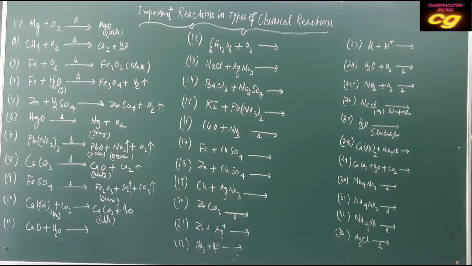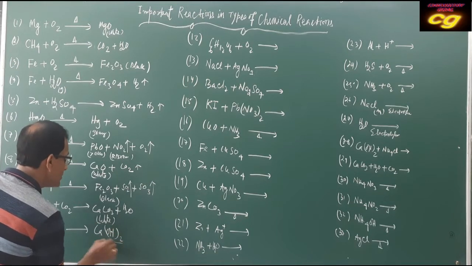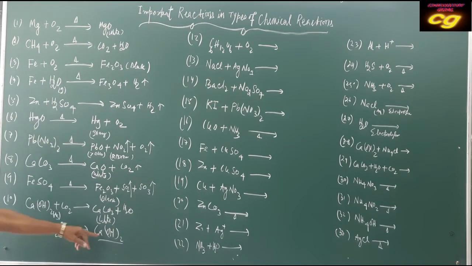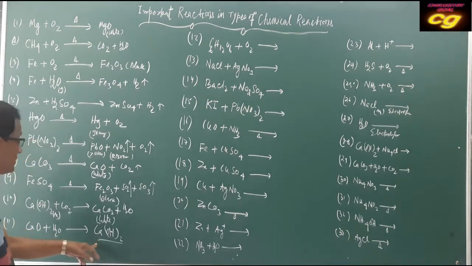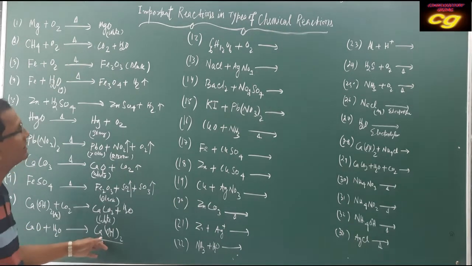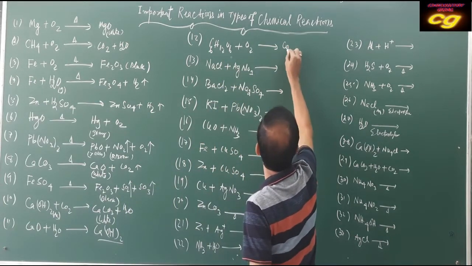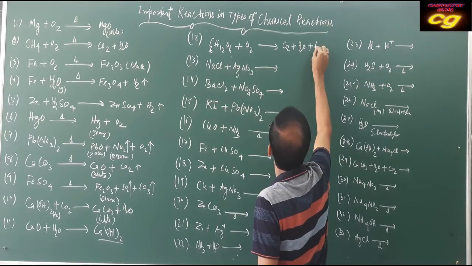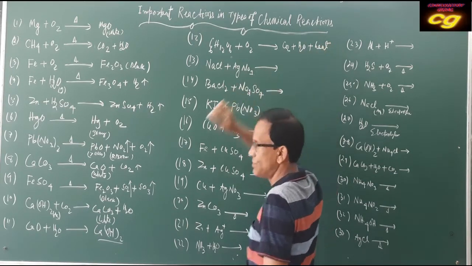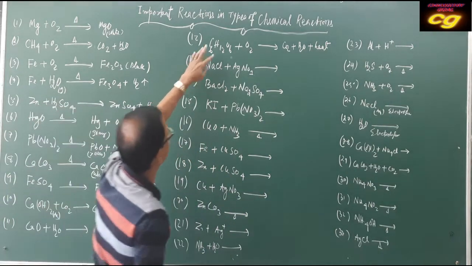Here calcium oxide, when it reacts with water, forms calcium hydroxide, slaked lime. This is called slaked lime. This is also a combination reaction, formation of one compound from two or more substances. That's why it is a combination reaction. Same white calcium hydroxide is formed. Then it is an oxidation reaction, formation of carbon dioxide, water and heat. Energy is produced, formation of carbon dioxide. This is also an example of combination reactions.